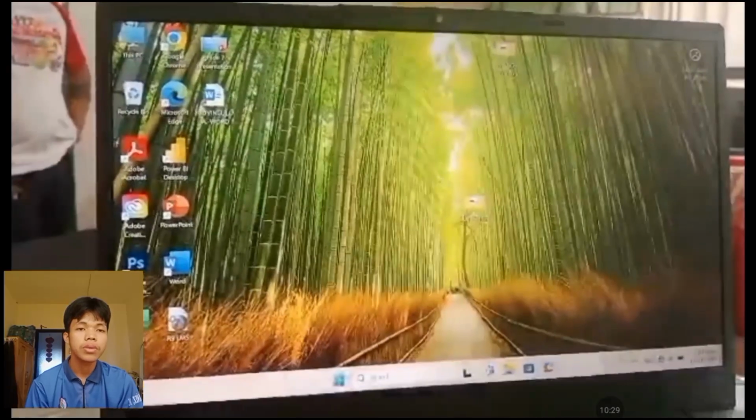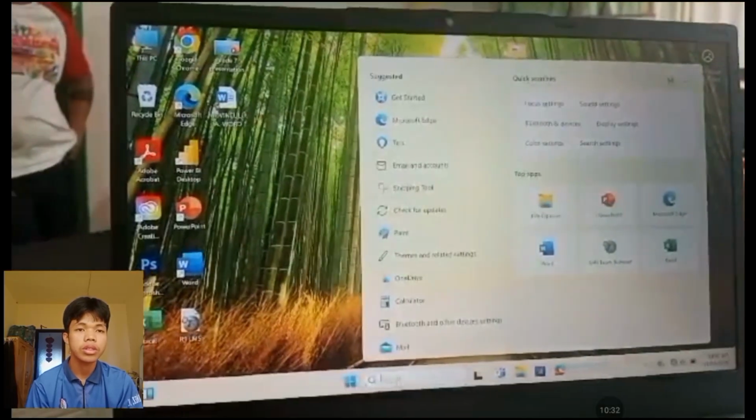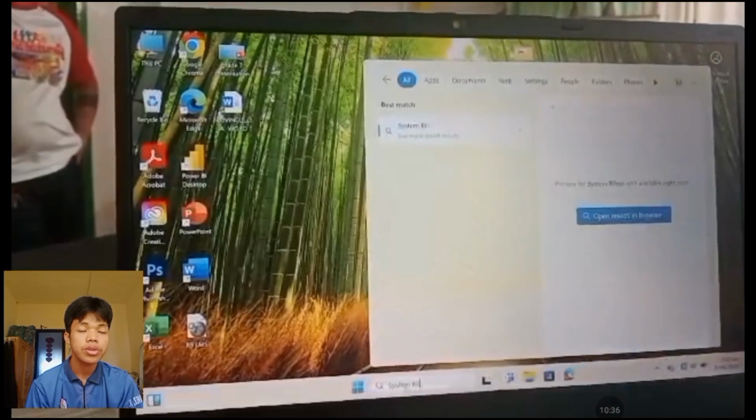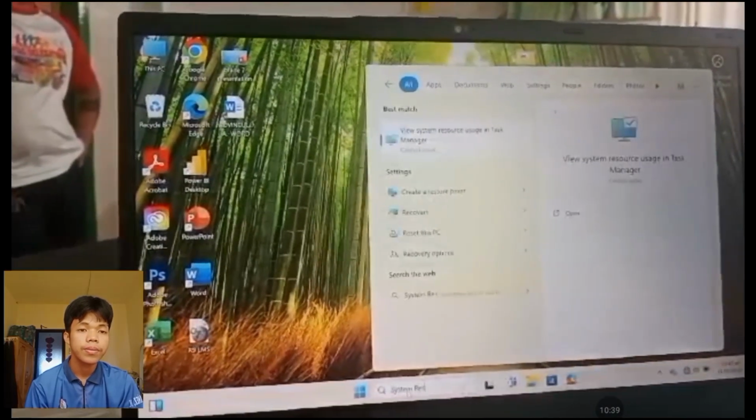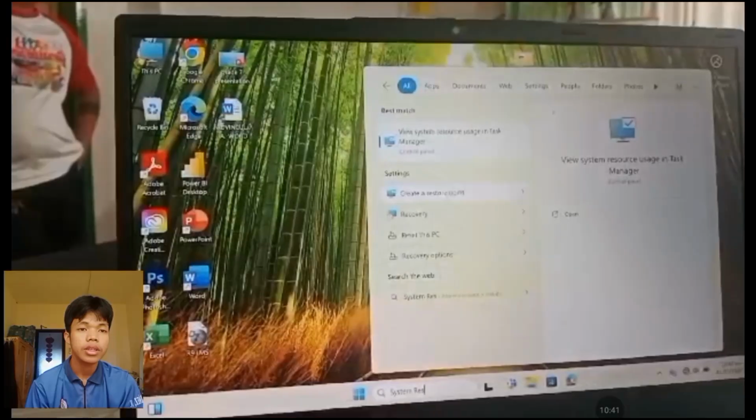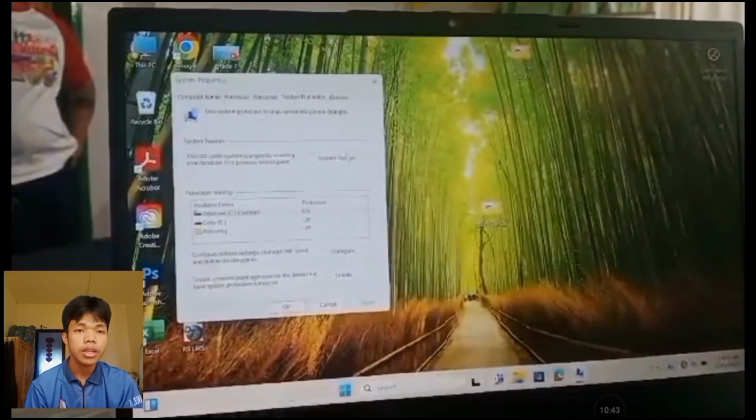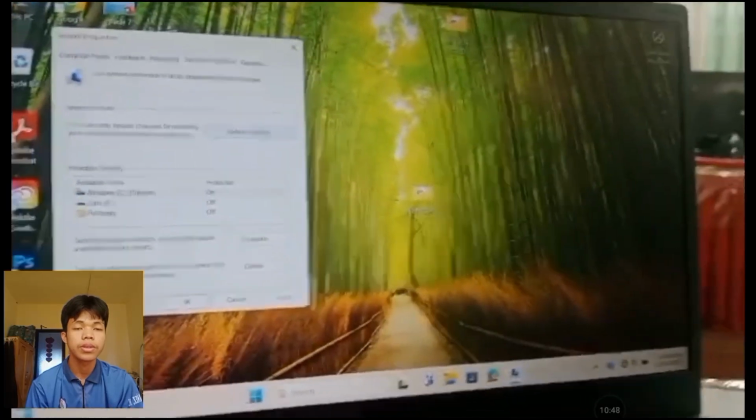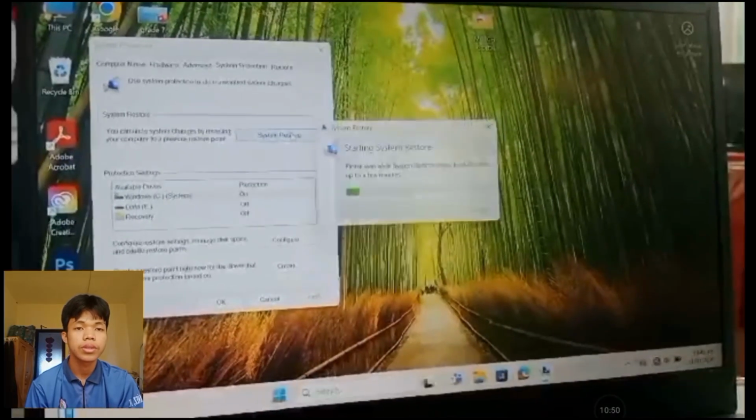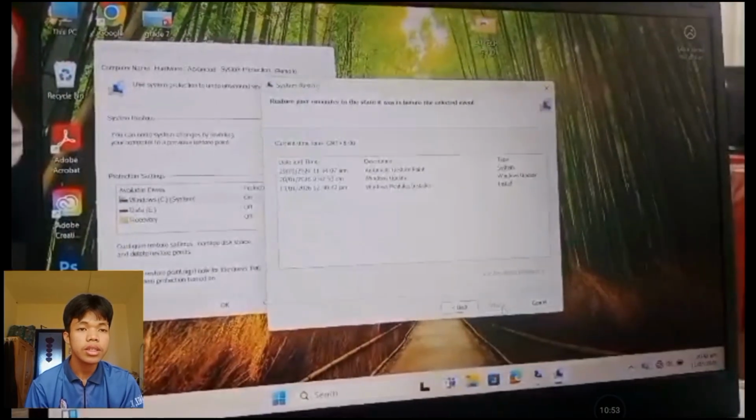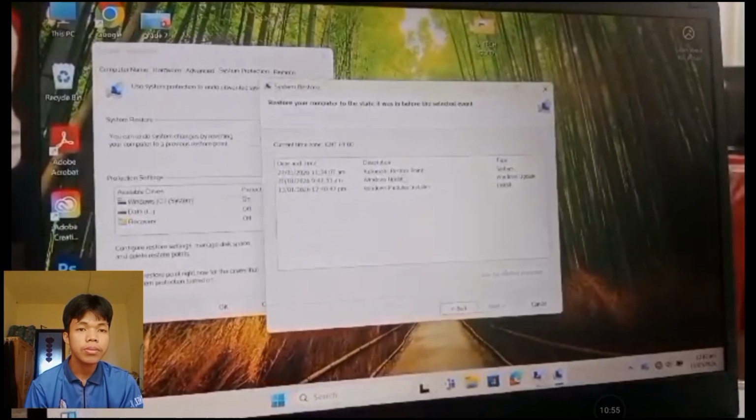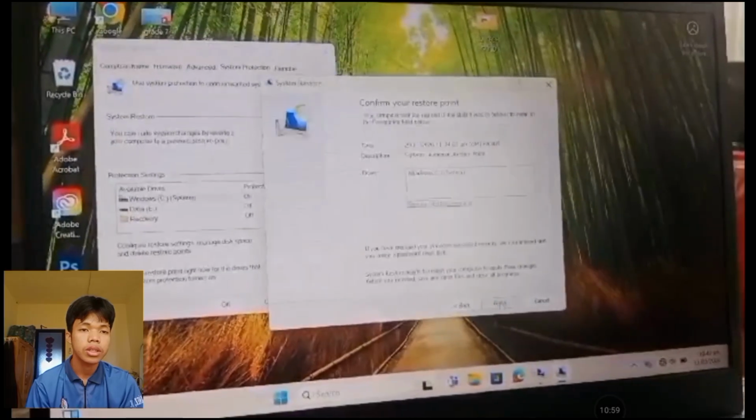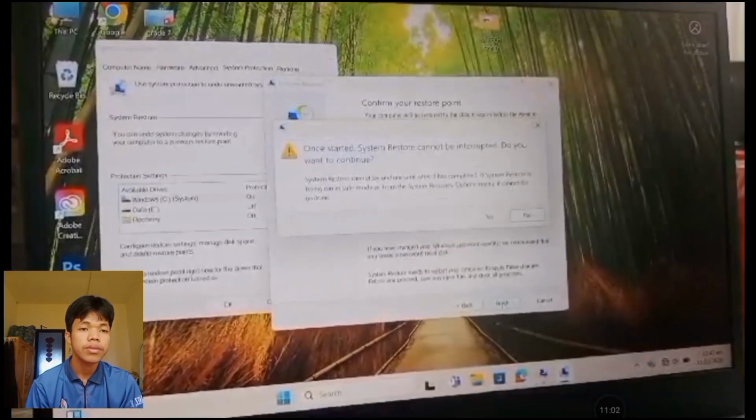And the next is we need to do system restore and type system restore and create a restore point and click system restore. Click next. Choose the drive you want to system restore. So I already highlighted it and click finish.